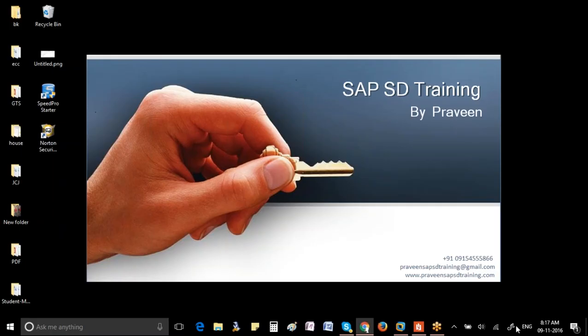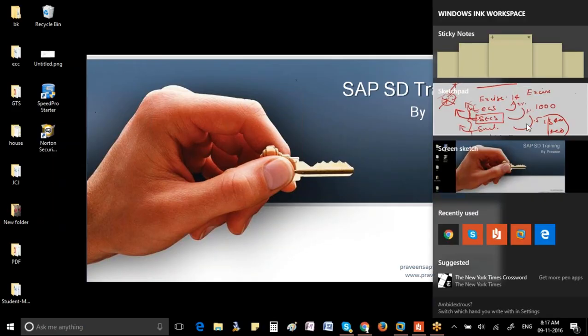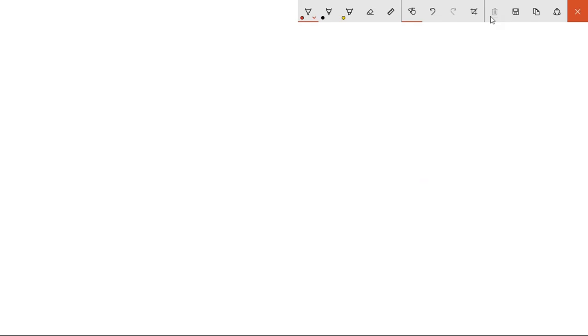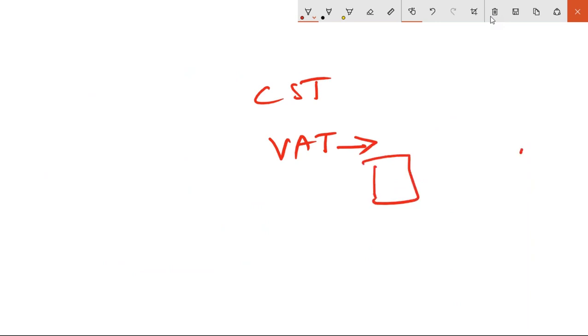So this is how we have taxation in India. We have CST and VAT. VAT is a tax collected when you do a transaction within a state. Suppose in Tamil Nadu, if I sell something from Chennai to Salem, then it is VAT.